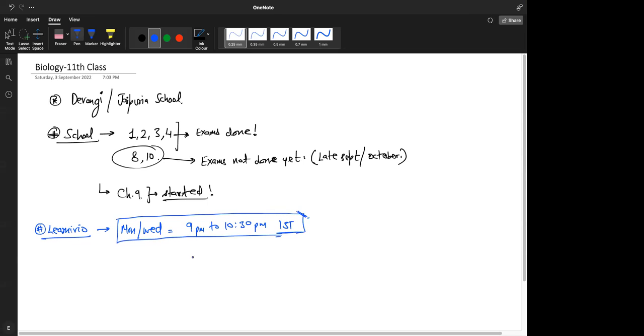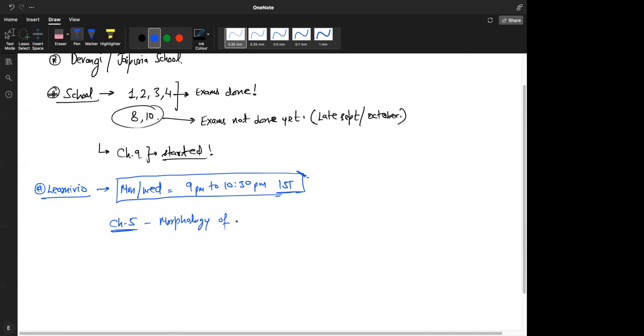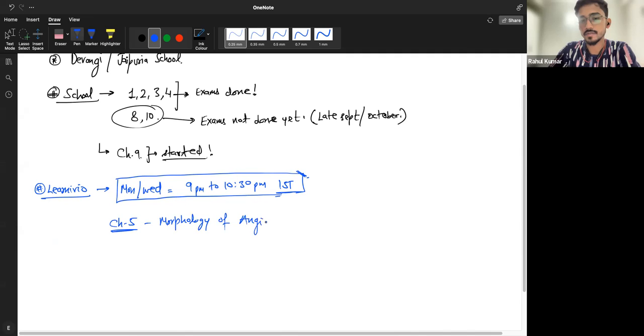Because in the batch, currently we are doing chapter 5, which is morphology of flowering plants, which is angiosperms. What we have already done is chapter 8, 10, and 9 till half.